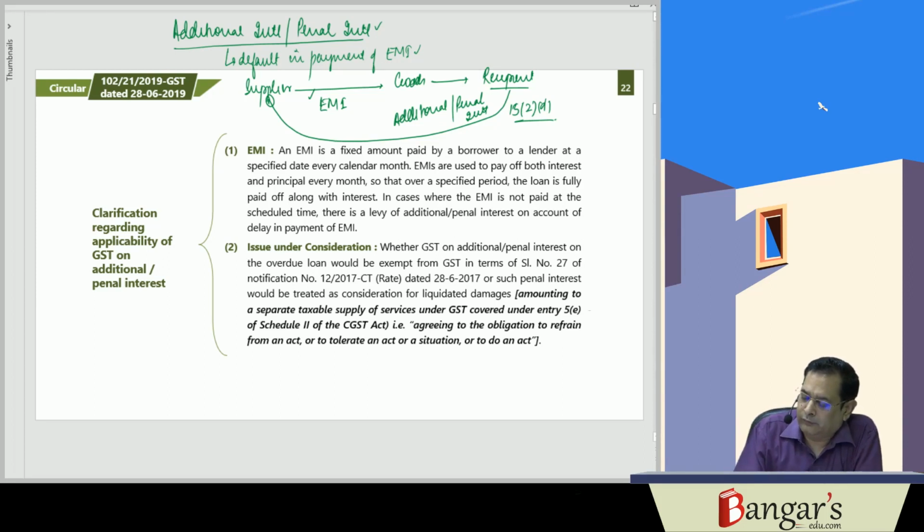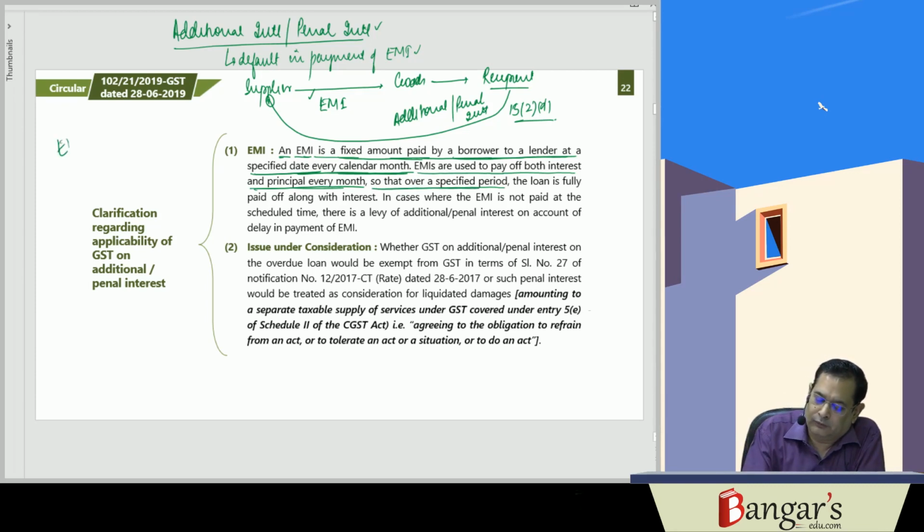So what has happened in this particular circular is, first of all, we'll be reading the same. What is the equated monthly installment? An equated monthly installment is a fixed amount which is paid by a borrower to a lender at a specified date for every calendar month. EMIs are used to pay off both interest and principal every month.